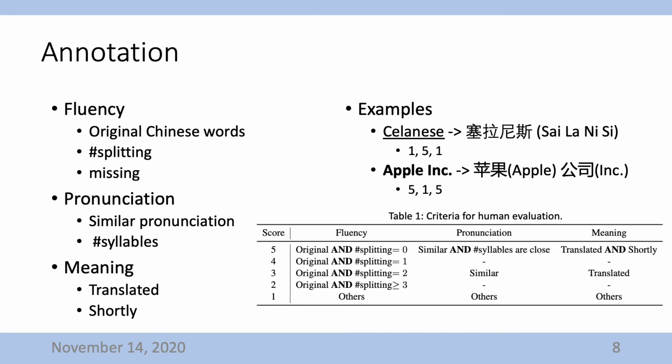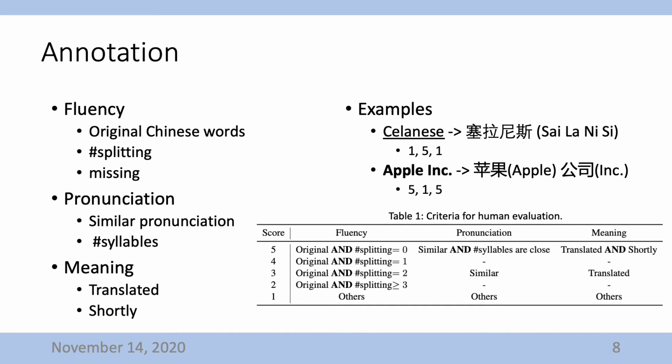In the adequacy of pronunciation dimension, we also consider the similarity of the number of syllables, because similar length of pronunciation between source and target should be rewarded. And in the adequacy of meaning, we consider being short as a criterion because short names are easy to remember, which is essential for a business name.